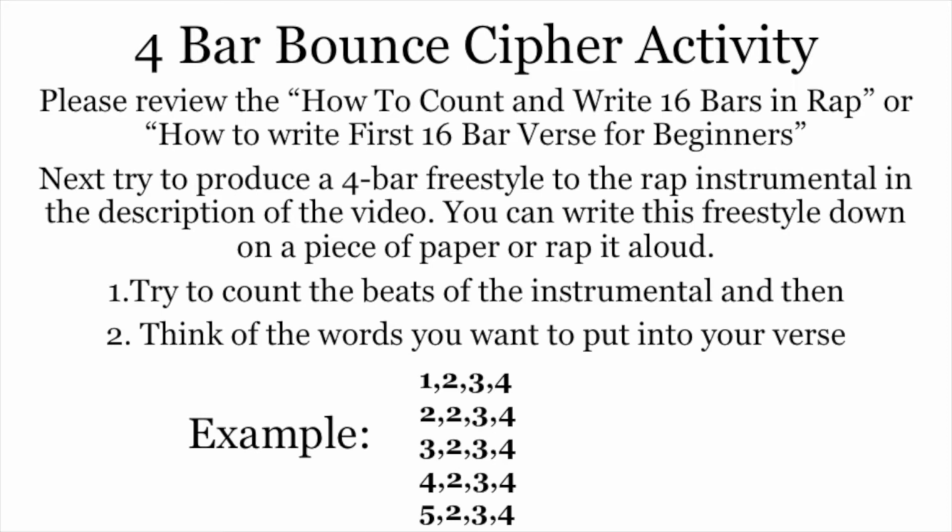And essentially when you're counting bars, the only thing that is changing is the first number, right? We see 1, 2, 3, 4, 5. And that's sort of holding the place for which bar number we're on. And the 2, 3, 4 is counting the length of the bar, okay?